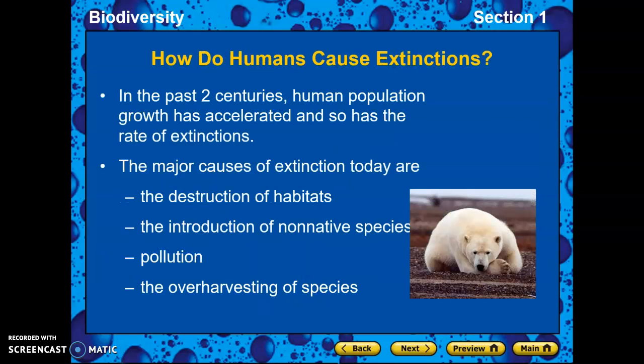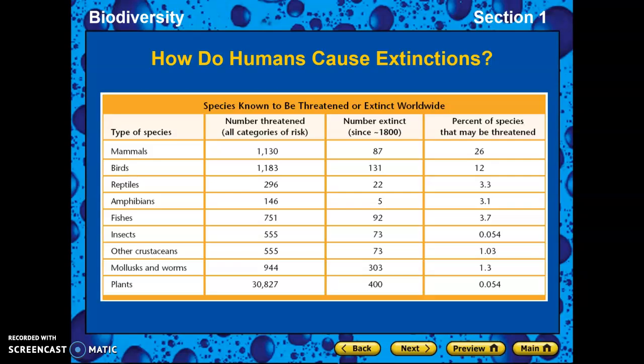So how do humans cause extinctions? Well, we destroy their homes. We destroy where they live. We have introduced non-native species, which affects the whole population. We've polluted. We've over-harvested species like fish. And so we're killing them at alarming rates.